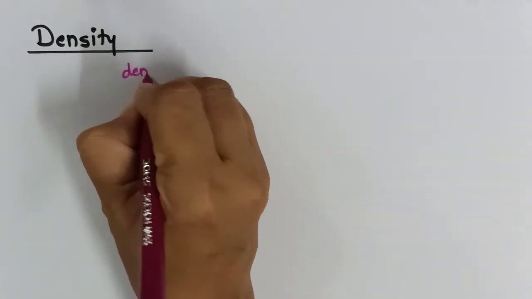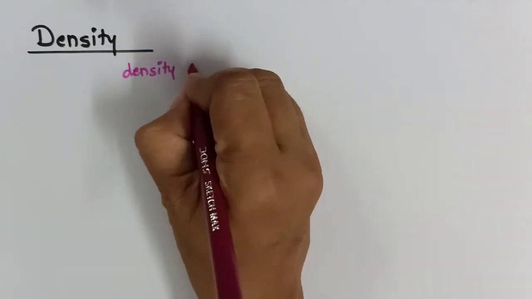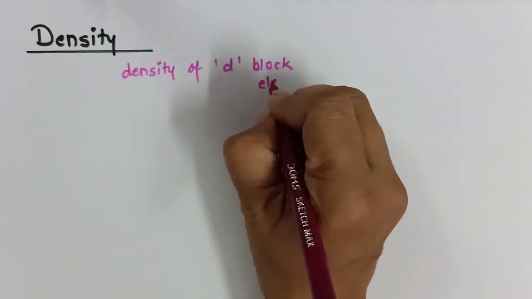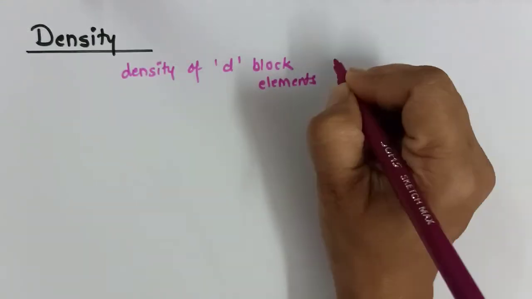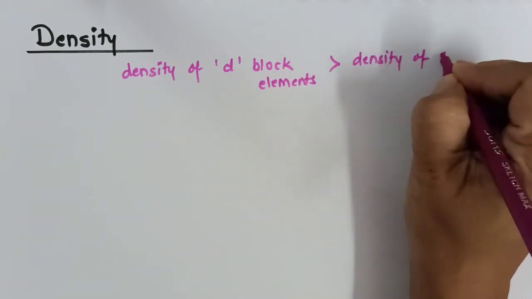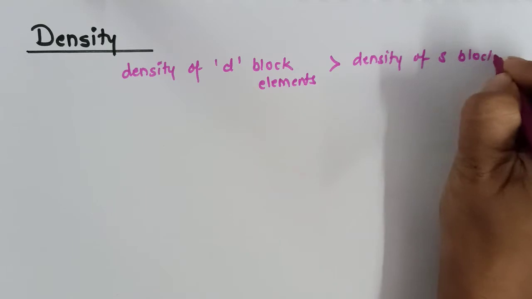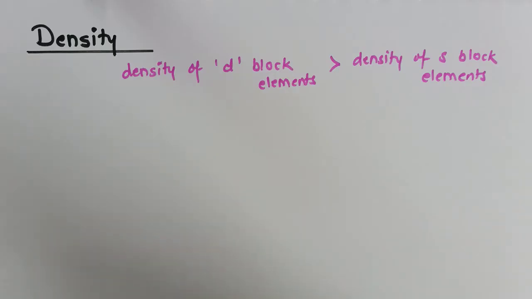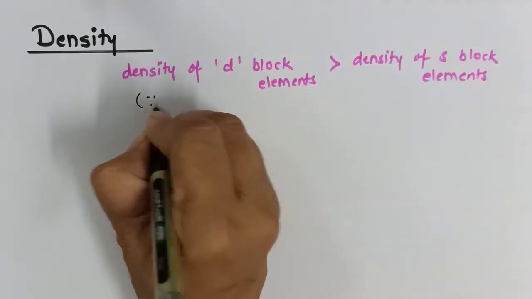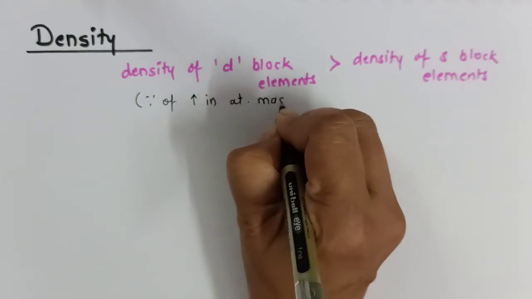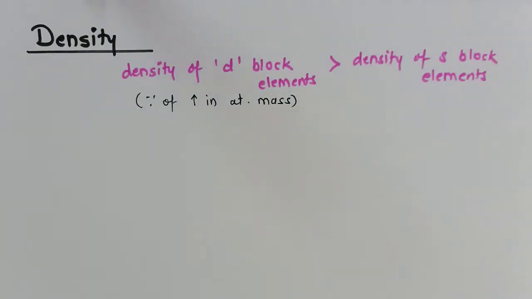Density of d block elements is more than s block elements. Reason: increase in atomic mass. So because of increase in atomic mass, overall we can say the density of d block is more than density of s block elements.